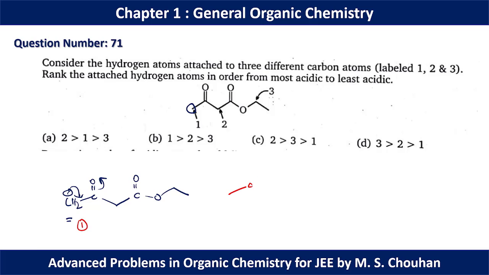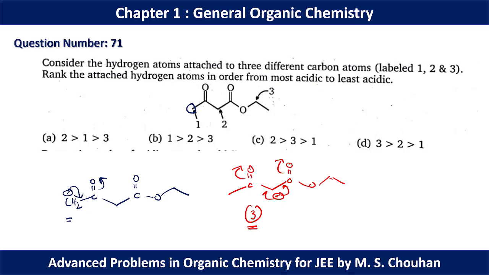If we go for position number 2, we can draw the conjugate base like this, and this negative charge can be stabilized by resonance of C double bond O. Hence we can say that here we have three canonical forms.